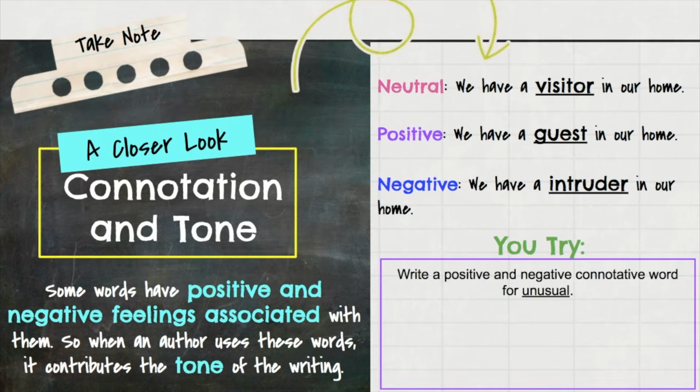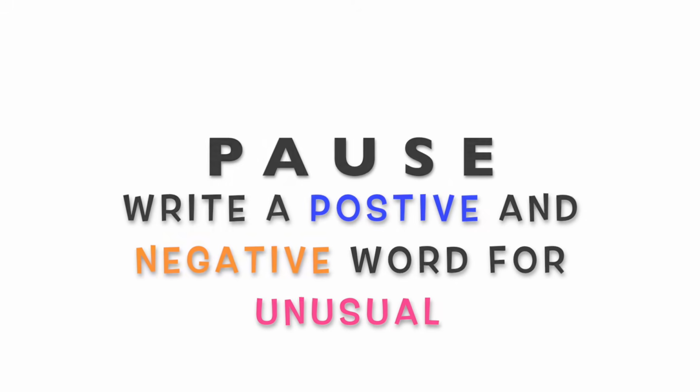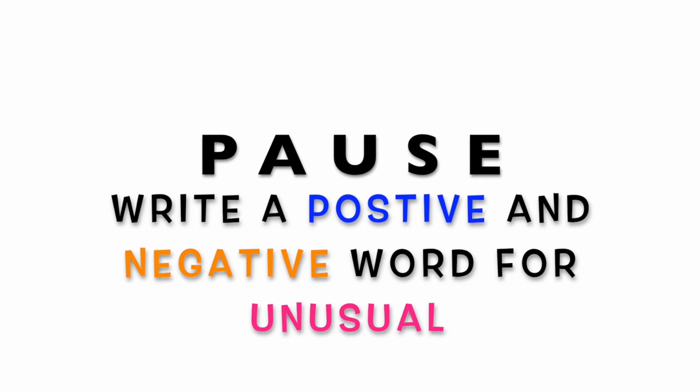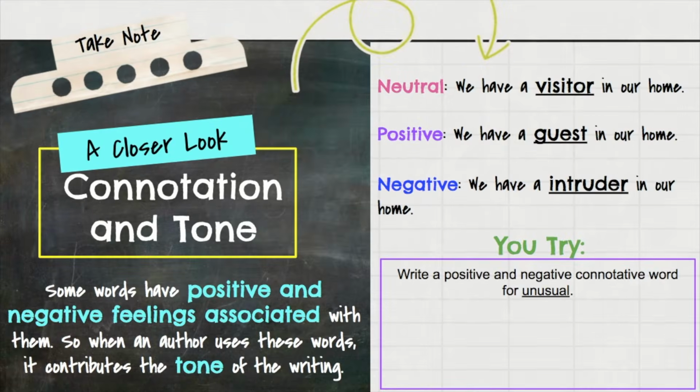All right, so let's try. I want you to write a positive and negative connotative word for unusual. All right, go ahead and press pause. I want you to jot this down. Super, we are back. So what did you get? What are your examples for unusual? So I think maybe a positive word would be unique, and negative could probably be something like bizarre. Bizarre would be a good negative word.